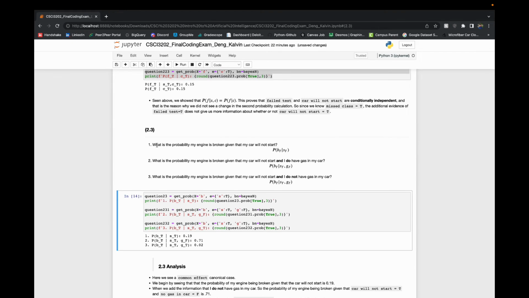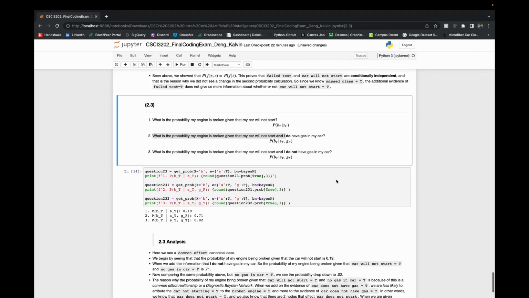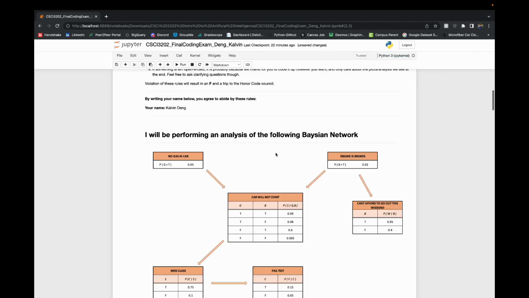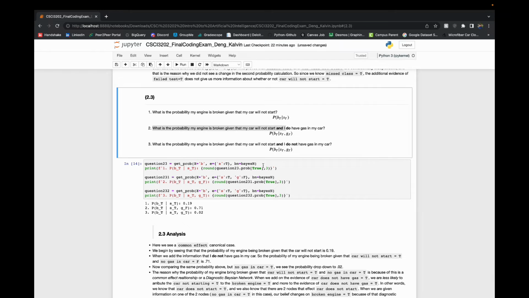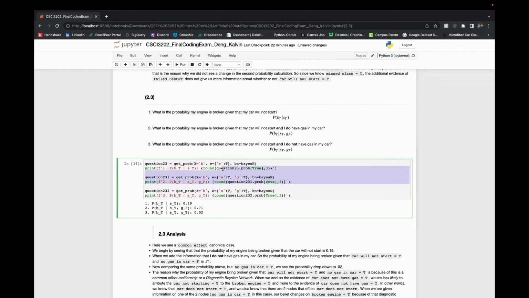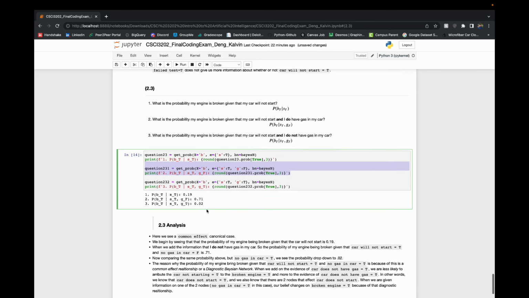And lastly, I'll be comparing the probability that my engine is broken given that my car will not start, and then adding the knowledge of whether I do or do not have gas in my car. Just as a reminder, we're looking at these top 3 nodes right here, this little V shape. So hopping back down, initially, if we know that our car will not start, then the probability of our engine being broken is 0.19.